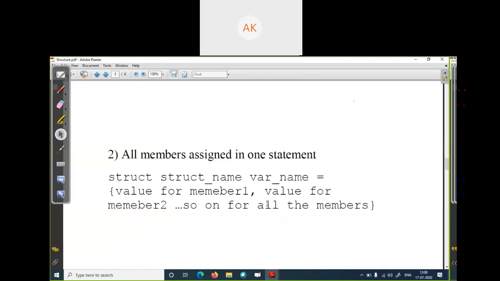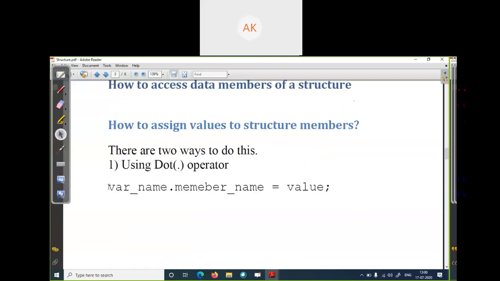The second way is to assign all members in one statement. Here we are assigning each member variable individually. First name, then roll number. Suppose your student structure variable is s1. So s1 dot member variable name equals your value.